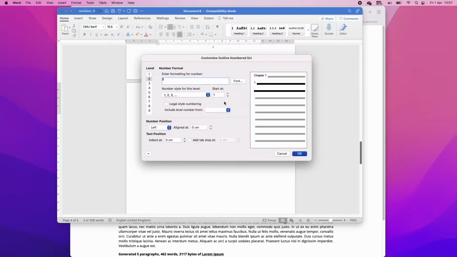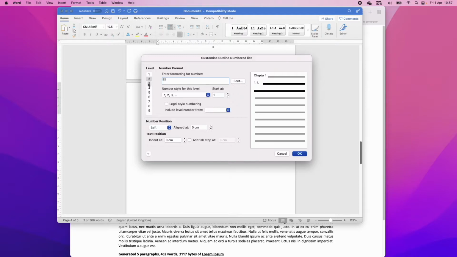So here we can select include level number from level 1. Okay, so now it's 1.1. Now adding a dot and a point, and then we'll add 1, 2, 3, 4 spaces, which is the same as a tab. And yeah, so now we've got this really nice second level.